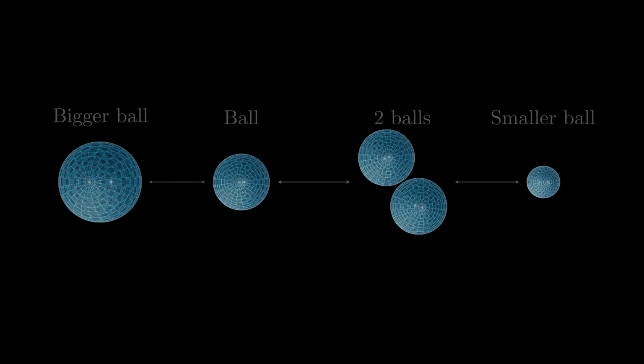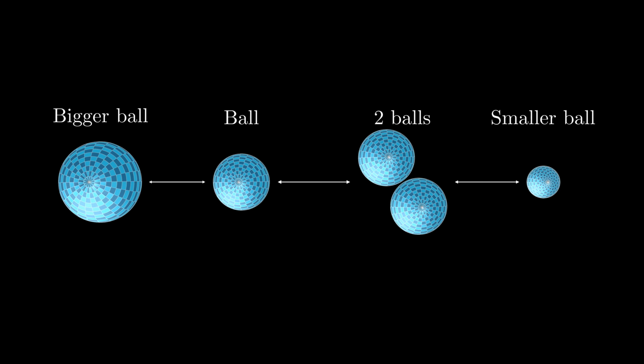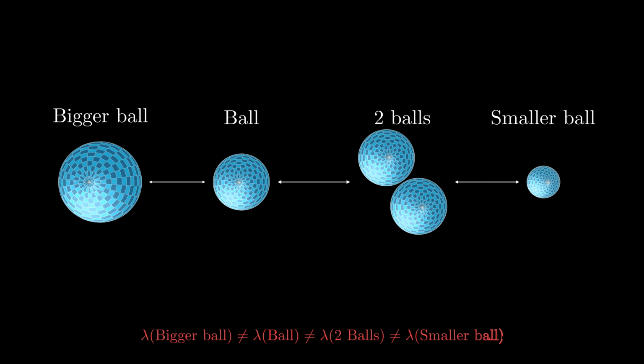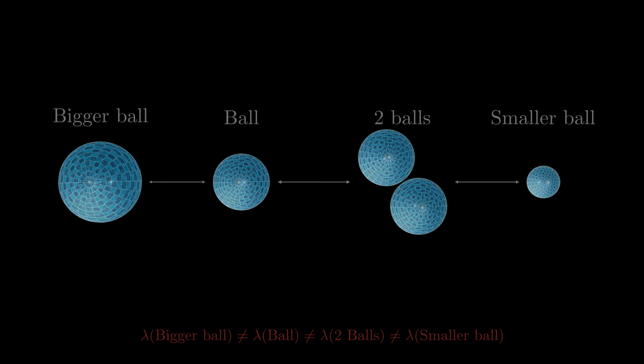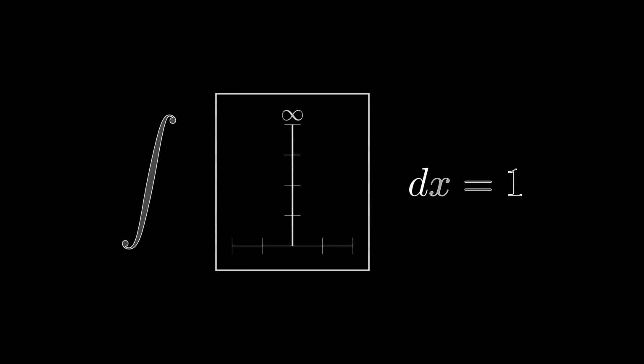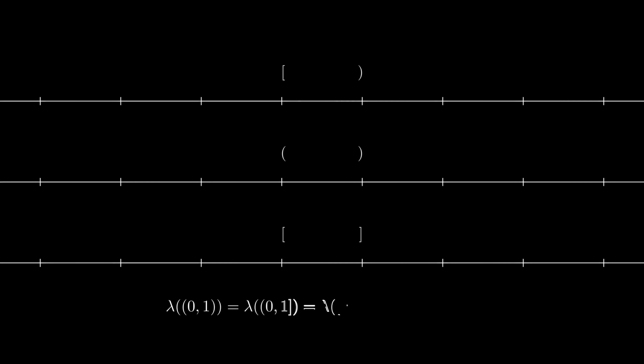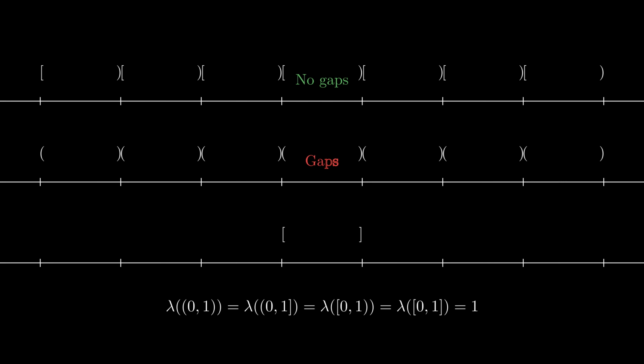A classical paradox about cutting and reassembling shapes into other shapes with a higher or lower measure. A total probability of 100% emerging from points with probability 0%. An infinitely tall spike that is infinitely thin integrating to 1. Different types of intervals. Those that tile seamlessly, those that leave gaps, and those that overlap, all with the same measure.